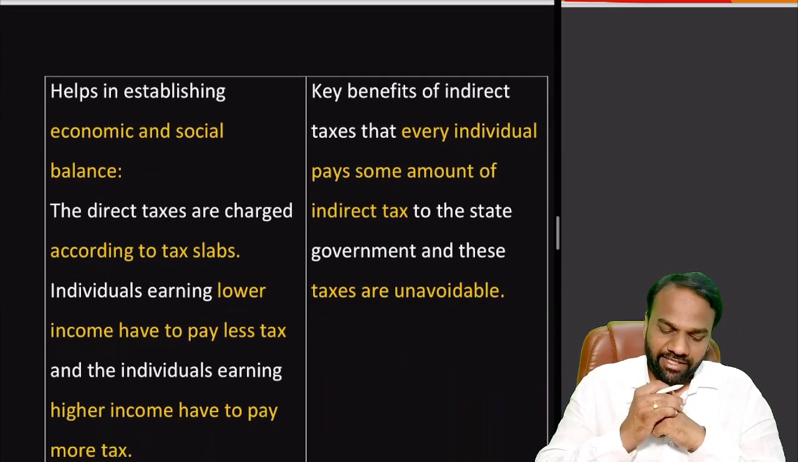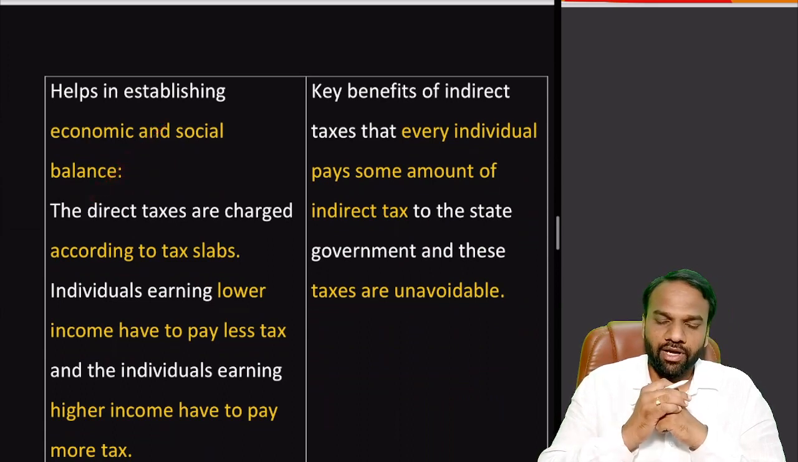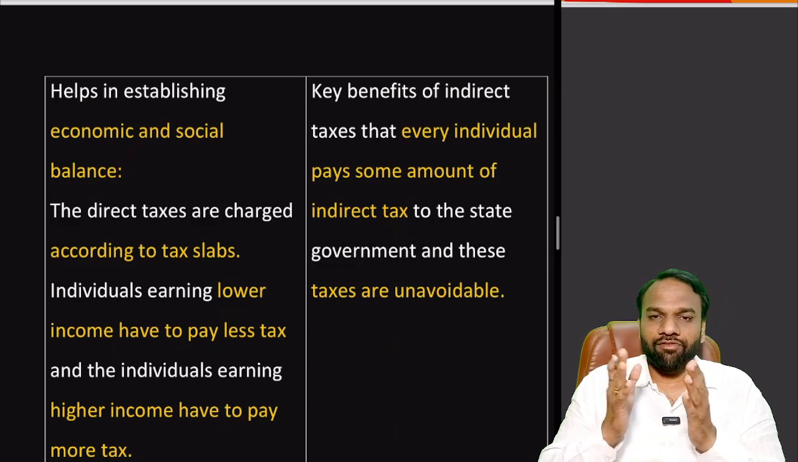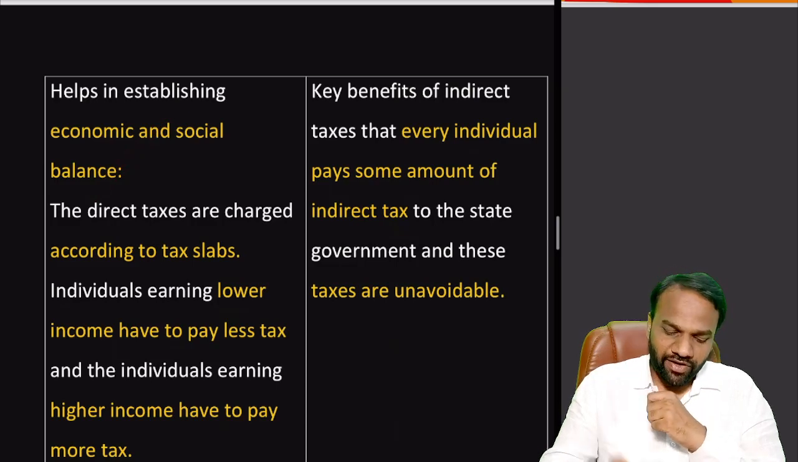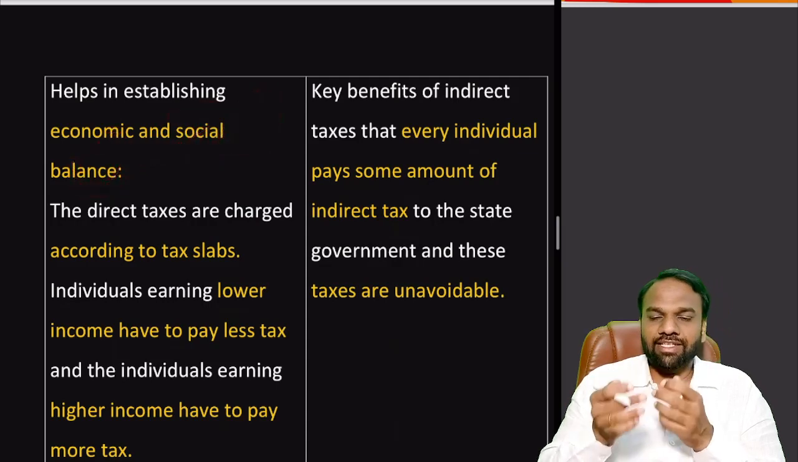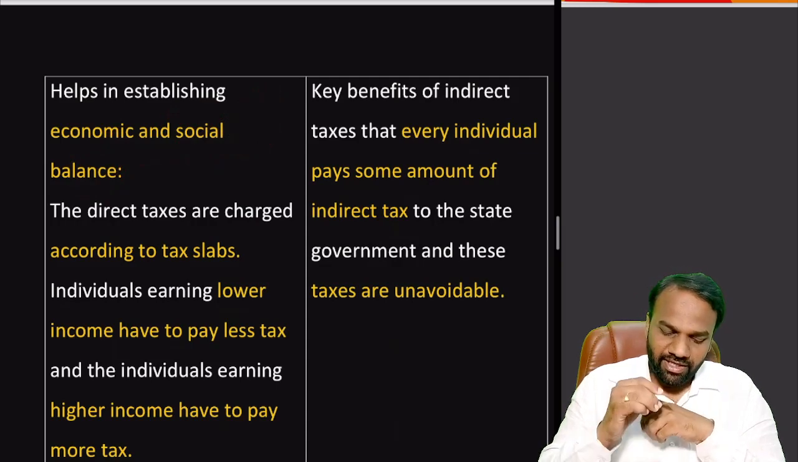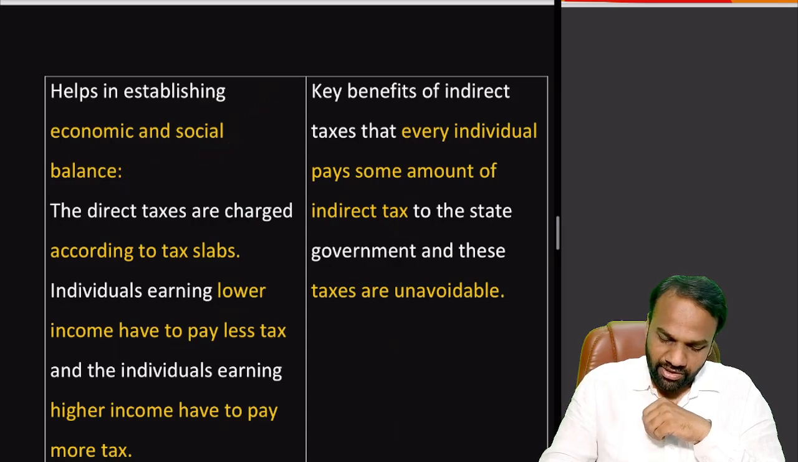Which one will help in establishing an economic and social base? Obviously, it is direct tax. Why? Because in direct tax, there can be different slabs for rich and poor. That's why it helps us to maintain a good economic and social balance. Whereas in case of indirect tax, there is no such distinction between taxes for poor and rich. So hence, they will not help in establishing economic and social balance.